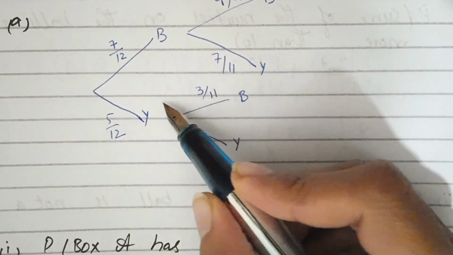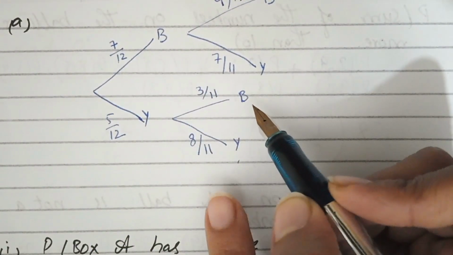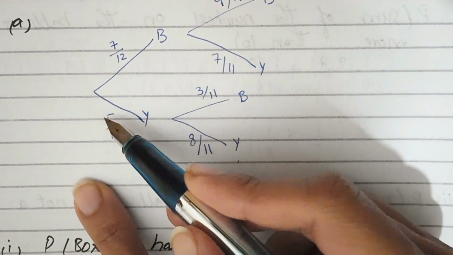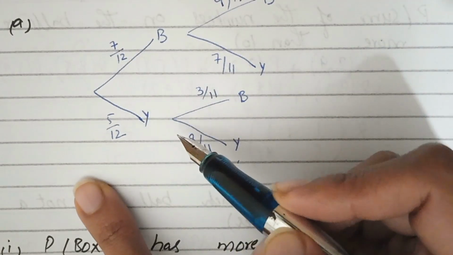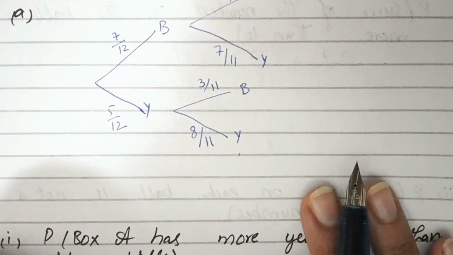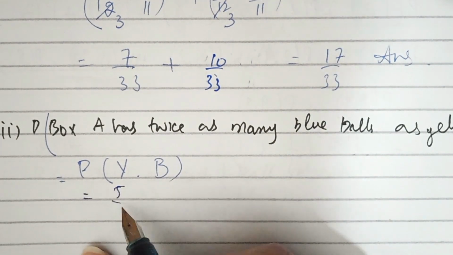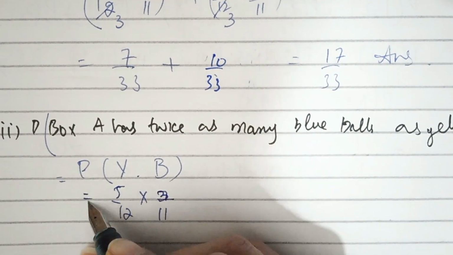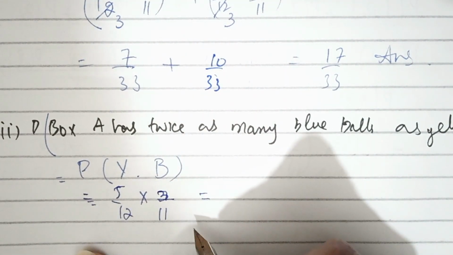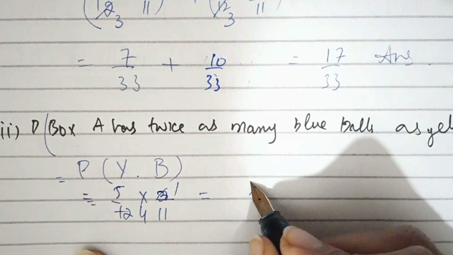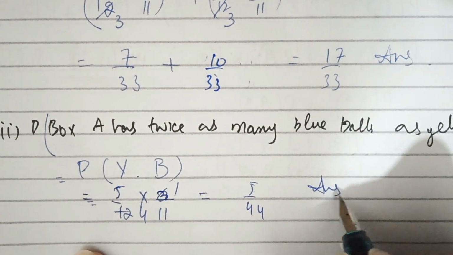Now students, we have to combine this probability because one ball is taken from box A, that is the yellow ball, and one is given to box B, and this is a blue ball. Then it becomes 8 blue balls and 4 yellow balls. So we write the probability of yellow and blue as 5 by 12 multiplied by 3 over 11. By calculating it, we get 3 1 times 4 and 5 over 44. This is the answer of the third part.